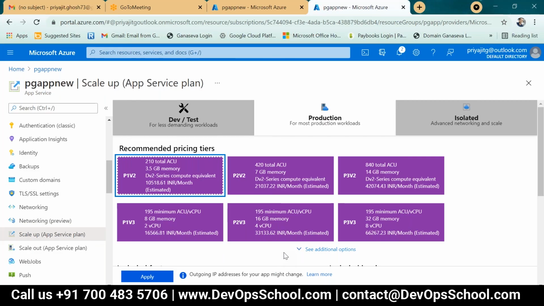Now I got it, that I have to change to the P1 V2 plan, which will provide me 3.5 GB memory and this configuration. Now it is by default giving me one count, the CPU count for scale out. I have to change it to 2.